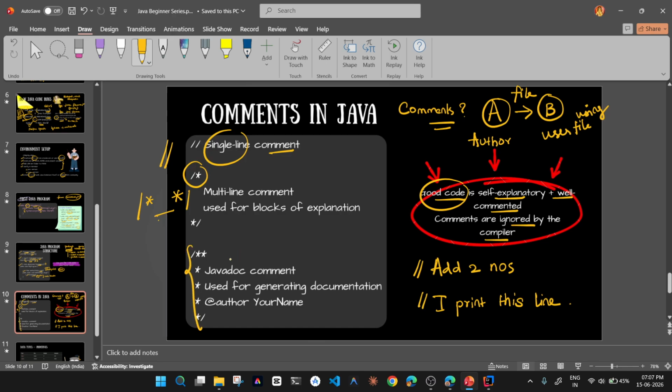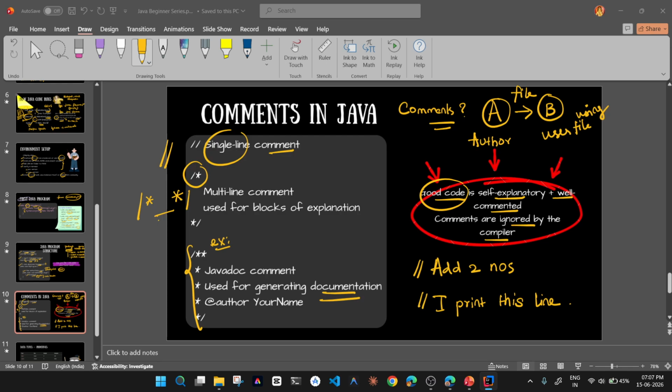So this is it, and you can see an example. A Javadoc comment is used for generating documentation, for example, @author your name. So it is basically for well documented Java code. Say for example I'm printing hello world and you don't know what I'm doing. So I will say, hey, I am printing hello world onto the screen. Now when I'm sharing this code with you, you will be able to see that.